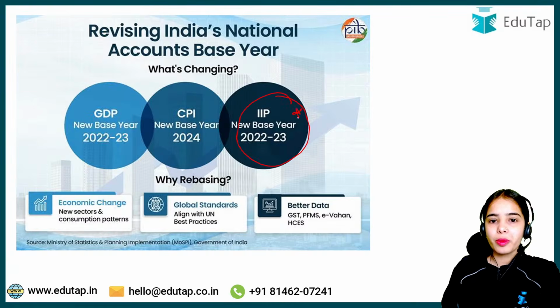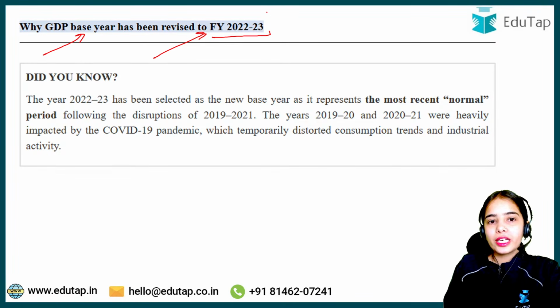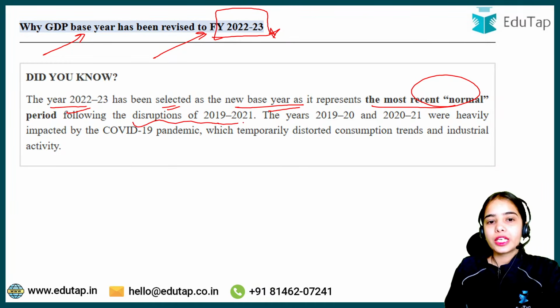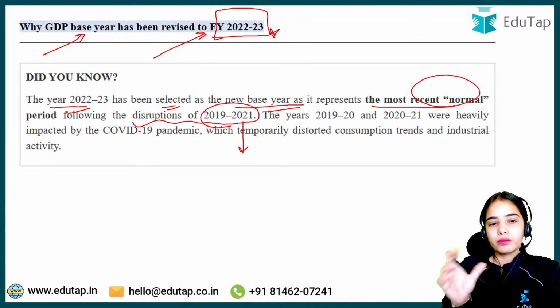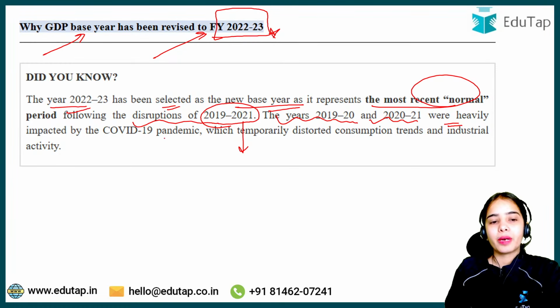We will also discuss this IIP, but first let's discuss the new base year for GDP. So why has the GDP base year been revised to financial year 2022-23? The year 2022-23 has been selected as the new base year as it represents the most recent normal period, following the disruptions in 2019 to 2021. During this time period there was disruption caused by COVID-19 and such. The years 2019-20 and 2020-21 were heavily impacted by the COVID-19 pandemic, which temporarily distorted the consumption trends and industrial activity.